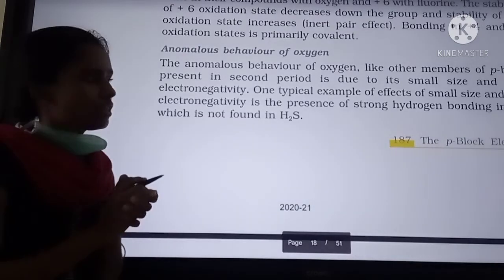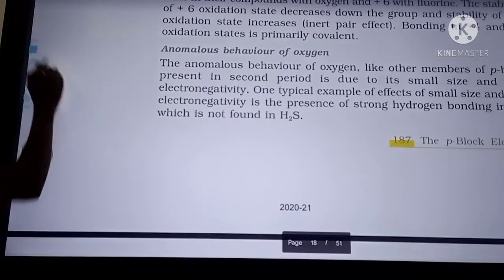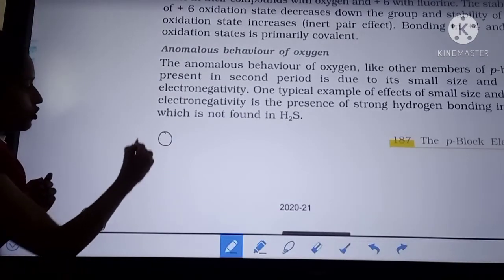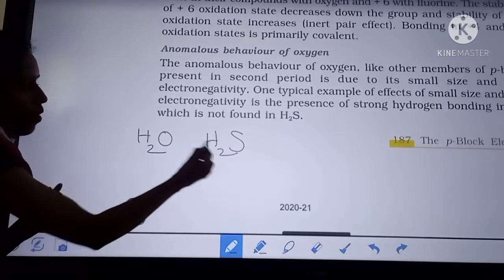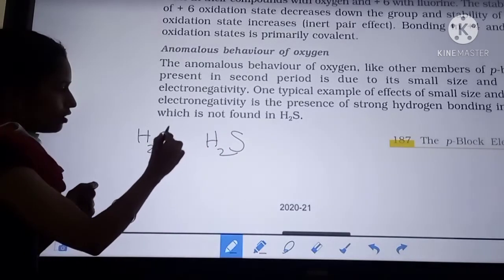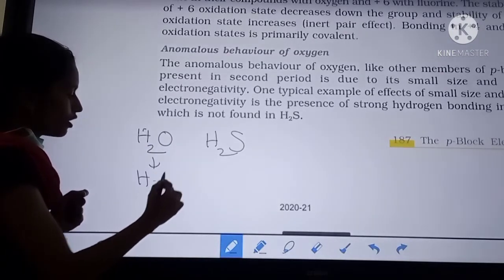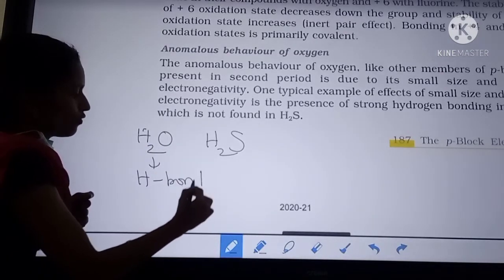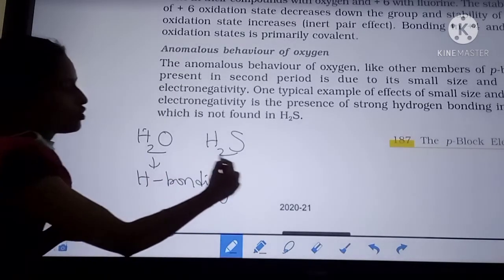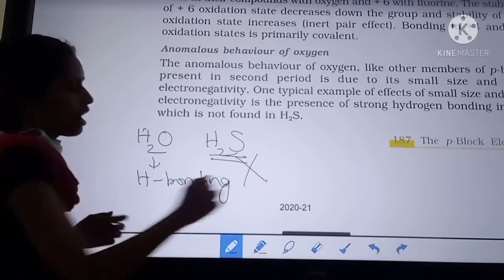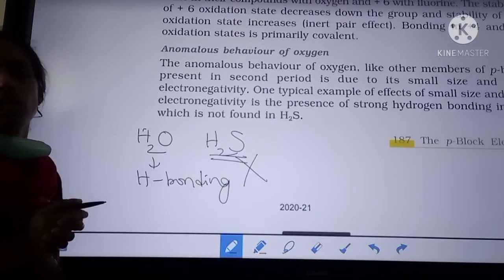For example, if you compare H2O and H2S, H2O shows hydrogen bonding. It will form intermolecular hydrogen bonding. But H2S doesn't show hydrogen bonding. So this is also anomalous behavior.